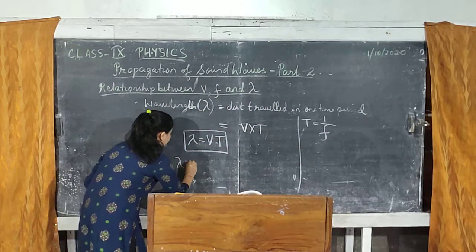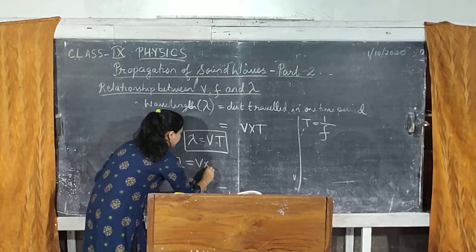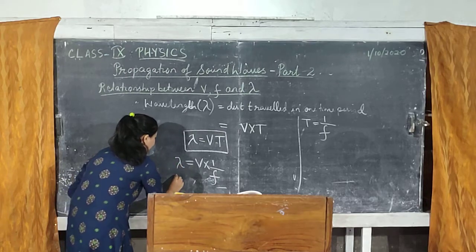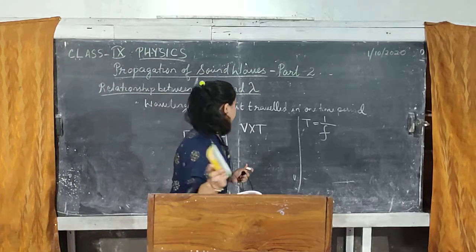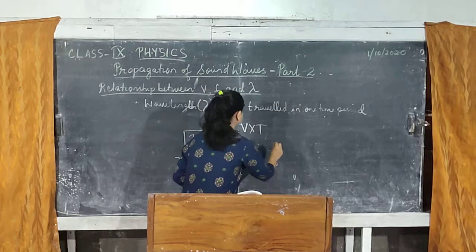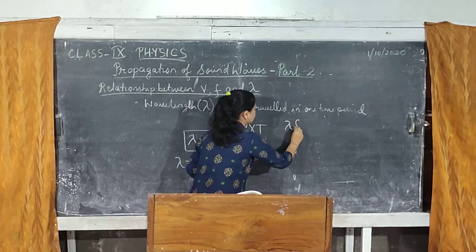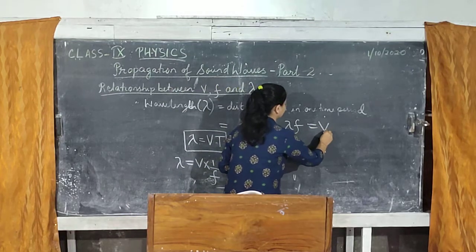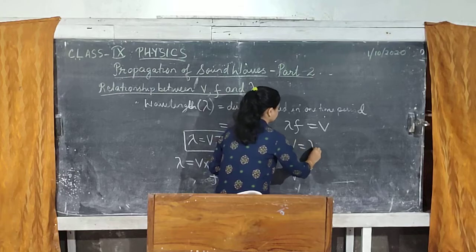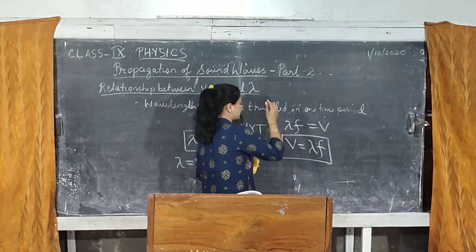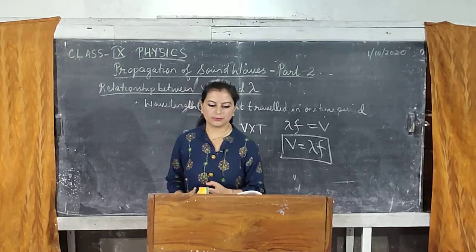So, lambda can be rewritten as v into 1 by f, or after cross multiplication you will be getting lambda into f, that is wavelength multiplied by the frequency, will be equal to velocity, or velocity is equal to lambda into f. This is how these three terms are related when it comes to propagation of a wave.